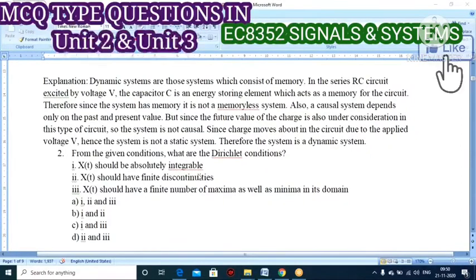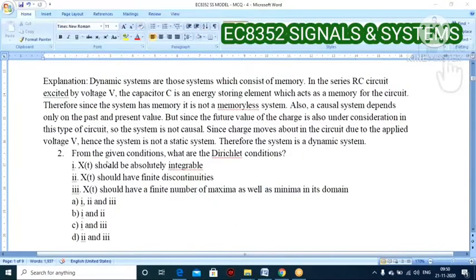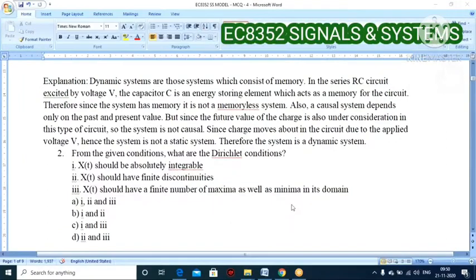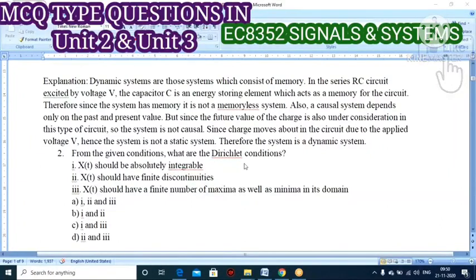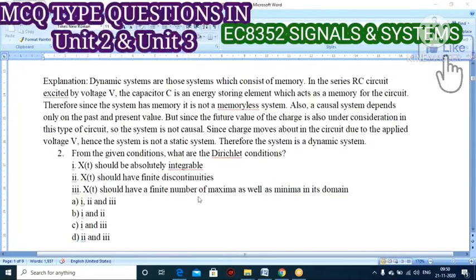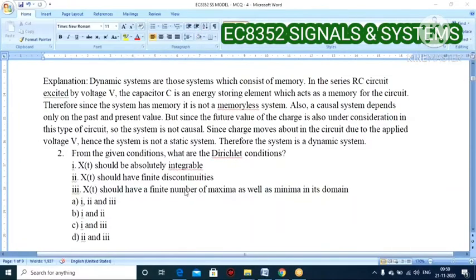In your problem, three conditions will be given, and you have to find out which ones are Dirichlet's conditions. It is easy to identify the answer, right?